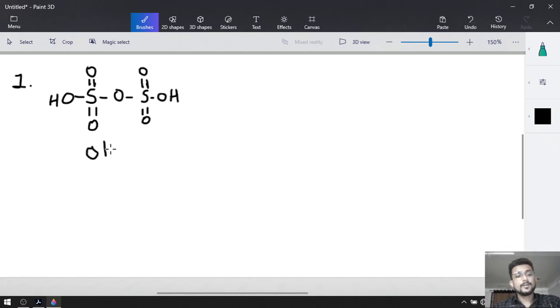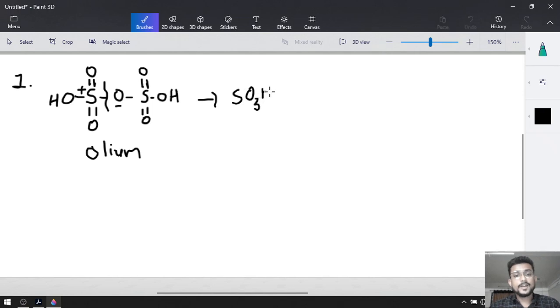Now you can break any one of these bonds. Suppose this bond is going to be broken. Obviously oxygen has more electronegativity, so oxygen becomes negative and sulfur becomes positive, and it will provide us SO3H.